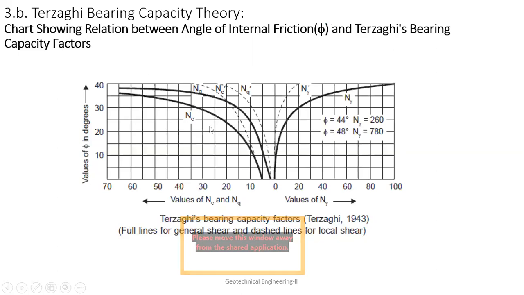Using those values, I've given the graph of the Nc value, Nq value, N gamma value, and the Nc dash, Nq dash and N gamma dash values. This is how these bearing capacity factors will vary with the phi value. This is the phi value.